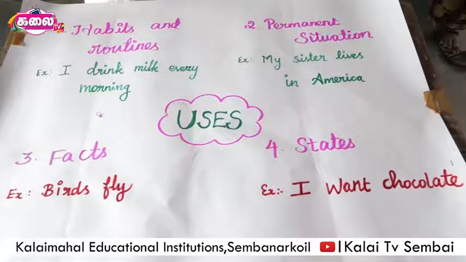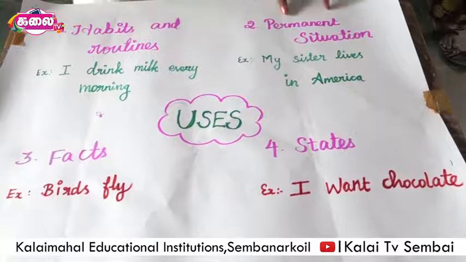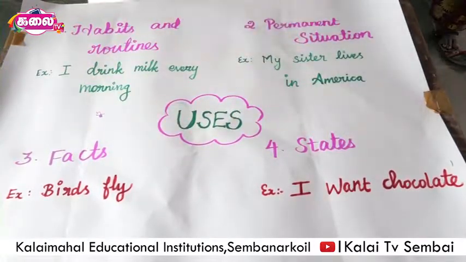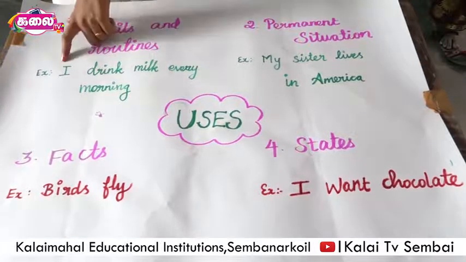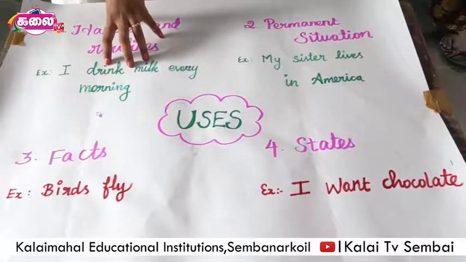Next, I will teach you four main uses of simple present tense. What are they? This is to talk about habits and routines, permanent situations, facts and states. First, let us learn habits and routines. For example, I drink milk every morning, and there you have simple present tense.